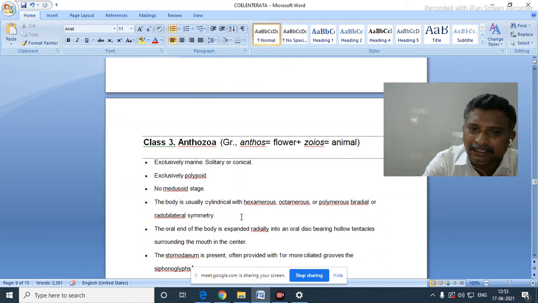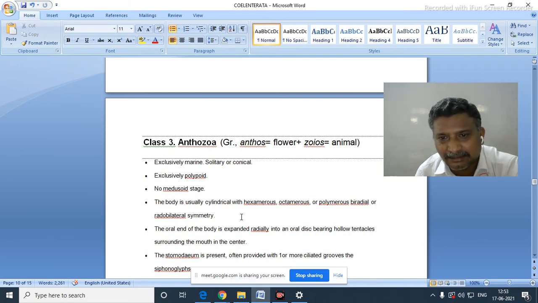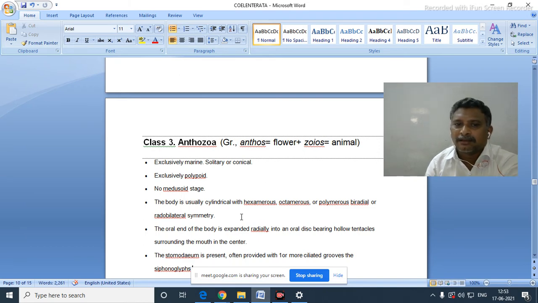Now class 3, Anthozoa. Anthos means flower, zoa means animal. Exclusively marine, solitary or colonial. Exclusively polyps, no medusa.